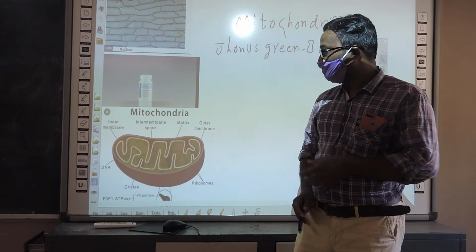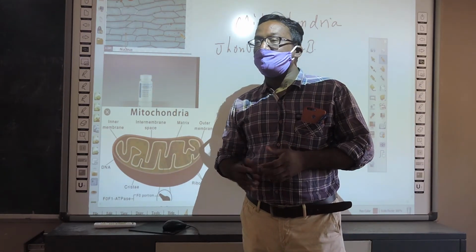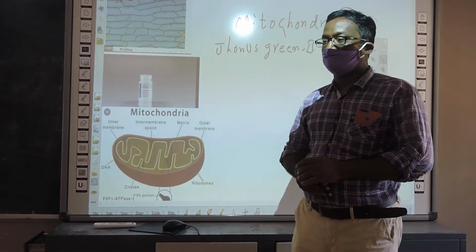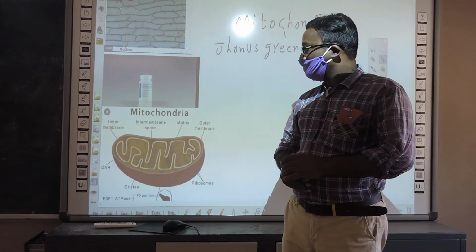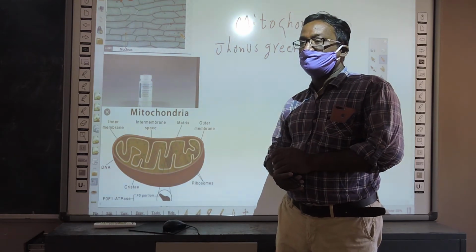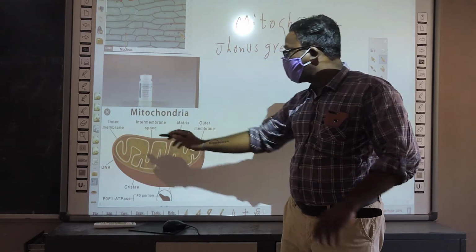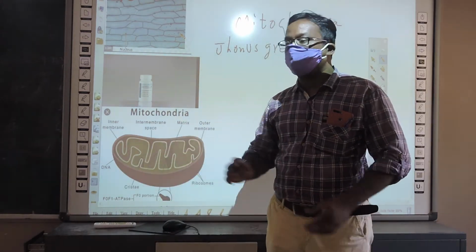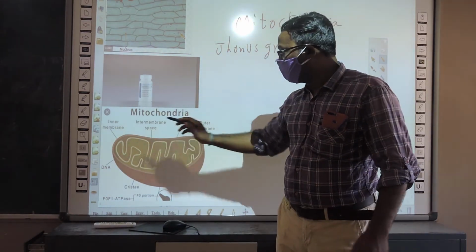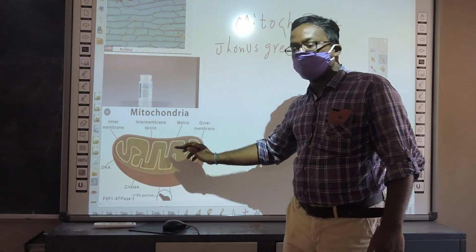See this diagram. It's a hypothetical diagram, that means imaginary. When you observe under electron microscope, it is revealed that the mitochondria is bounded with two types of membranes. One is the outer membrane. The inner membrane is folded inwards.